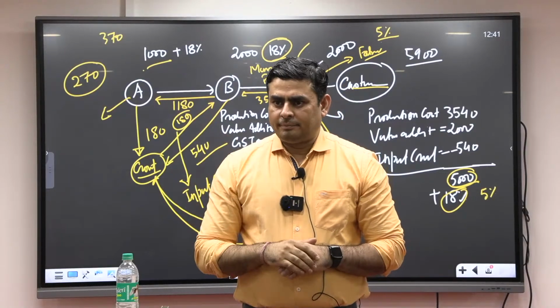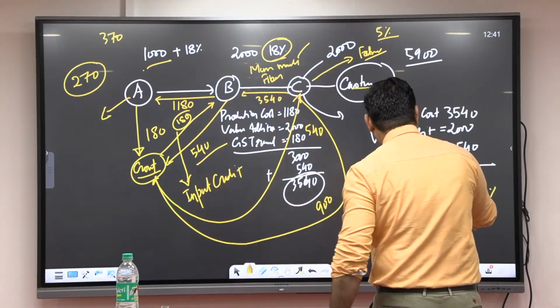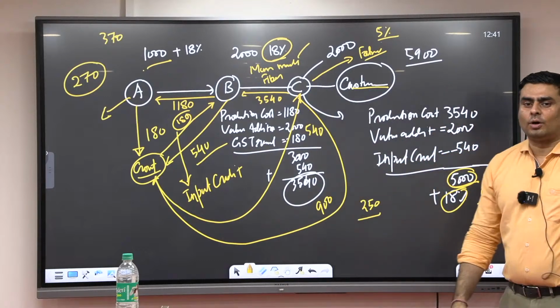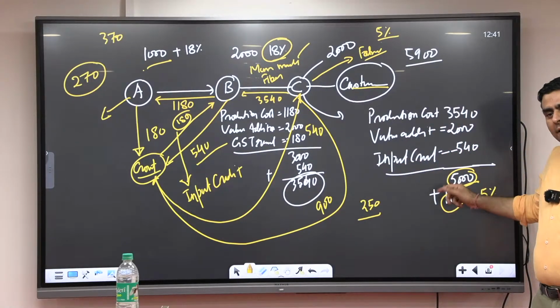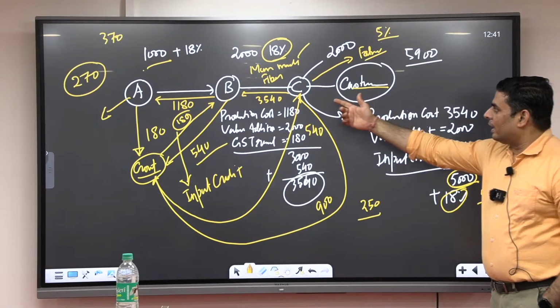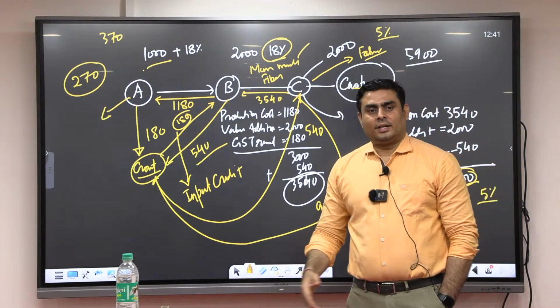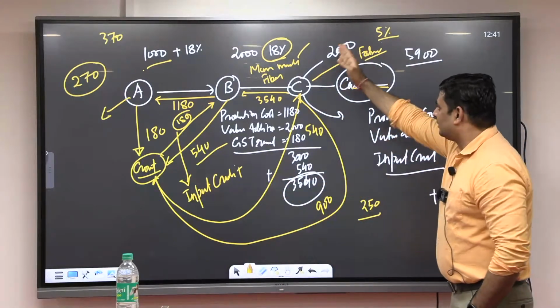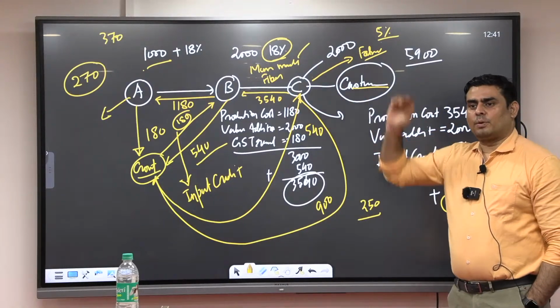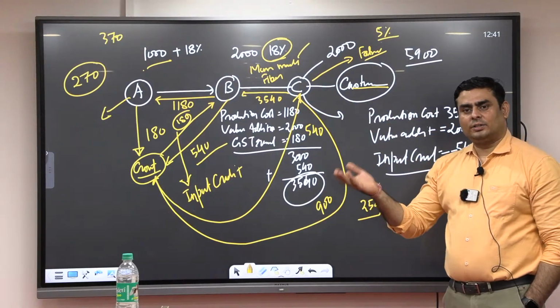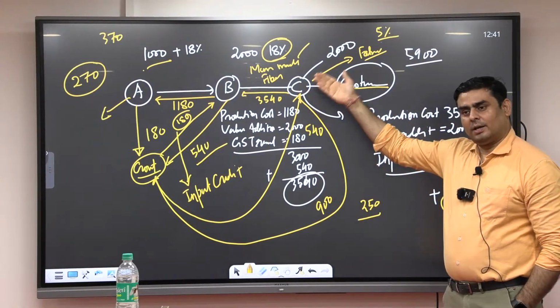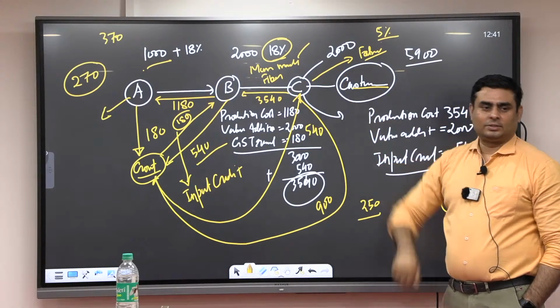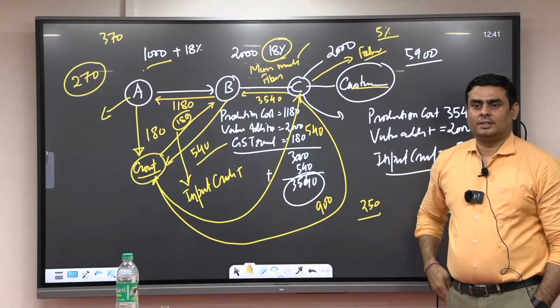And for that purpose, what we have to do? Rationalize the GST rate. How? Either we should increase it from 5% to 18% here. If government says, okay, let's increase the GST rate from 5% to 18%, then all these sellers are going to protest the government. Already our industry is not going very well, and now you are going to increase the GST rate. So you should not increase the GST rate.